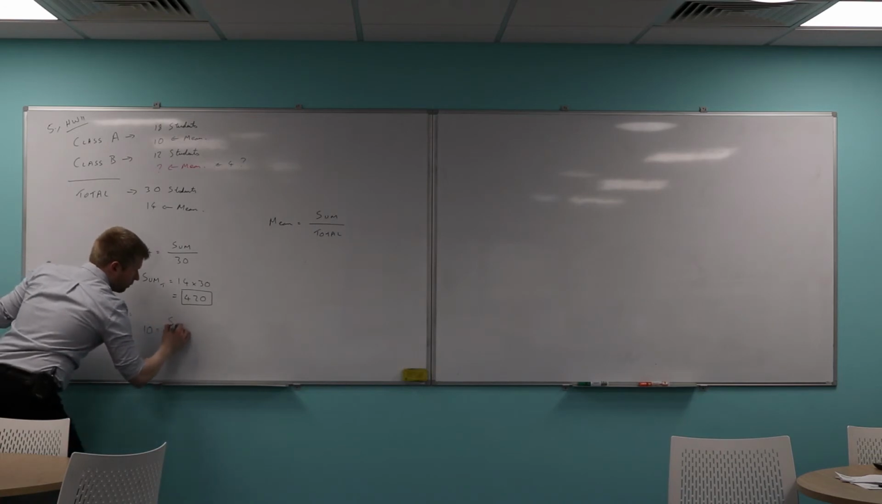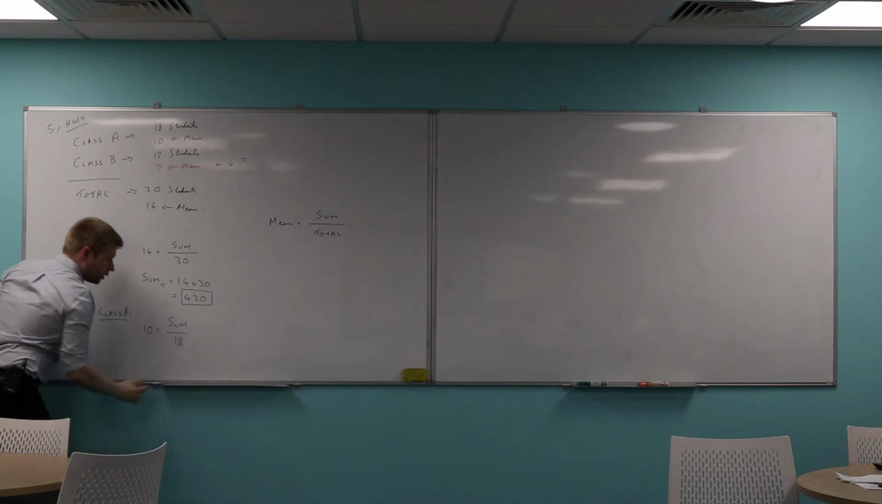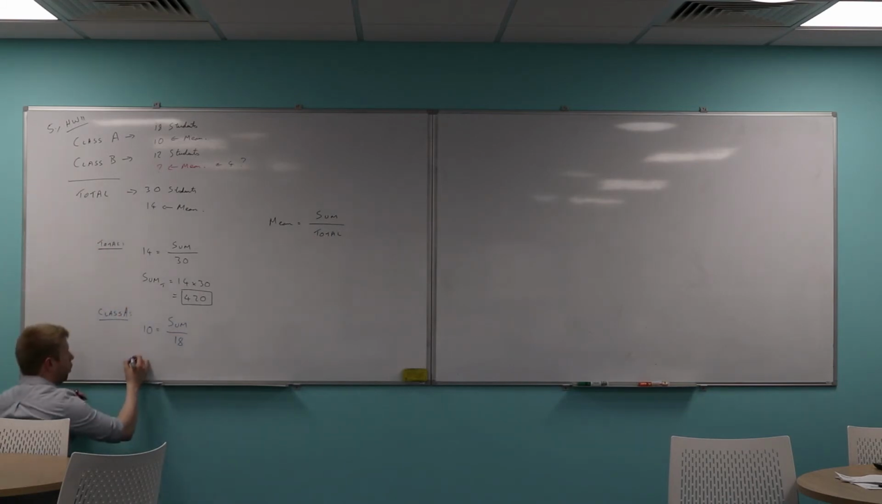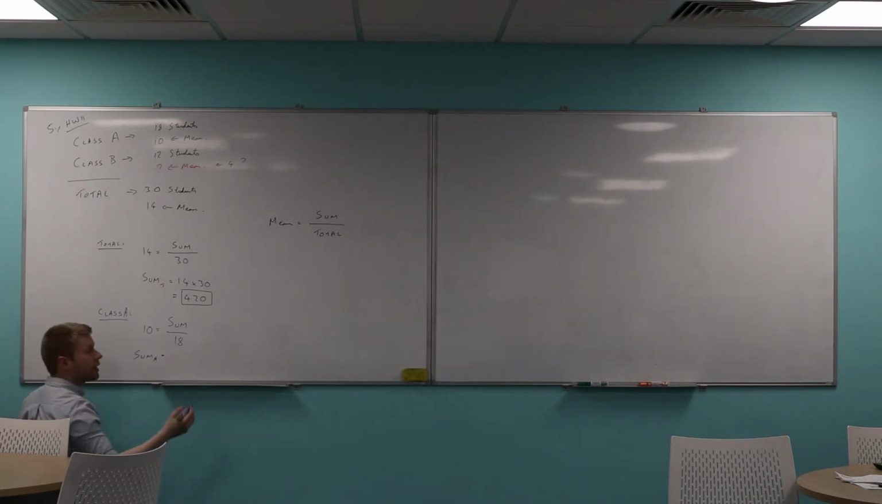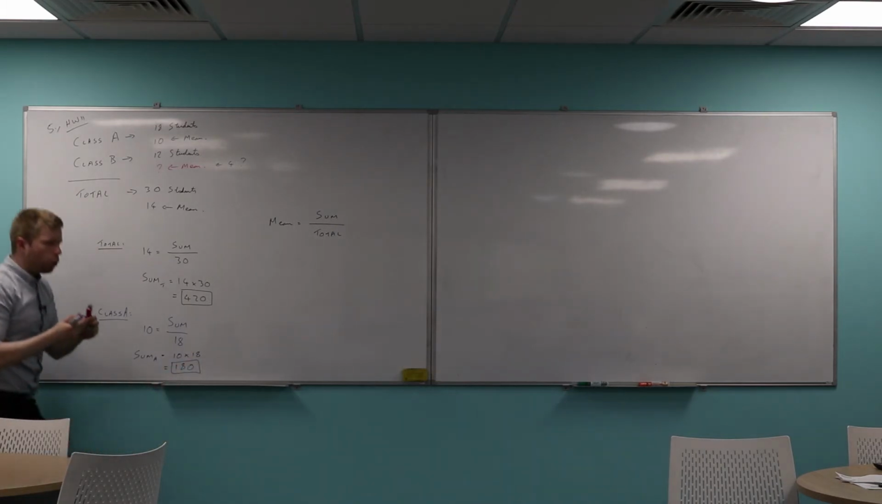So it's going to be sum divided by 18 students. But again, I can work it out. I can work out what the sum of class A would be. Okay, it would just be 10 times 18, which is 180. Okay, so let's pause for a second.